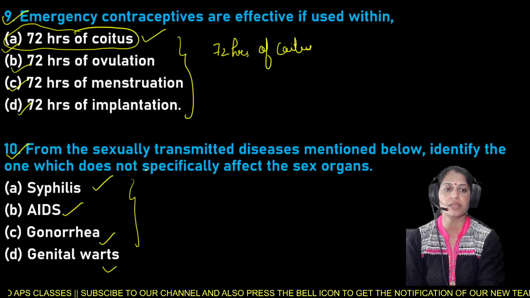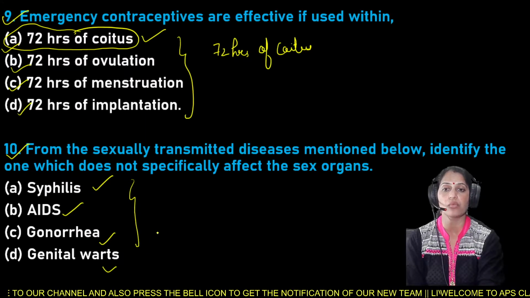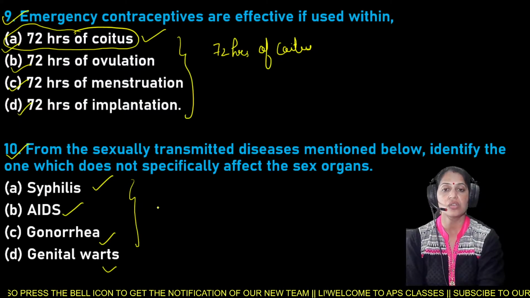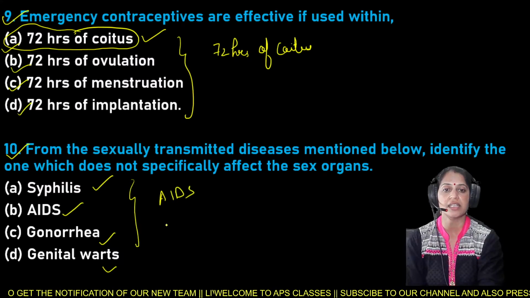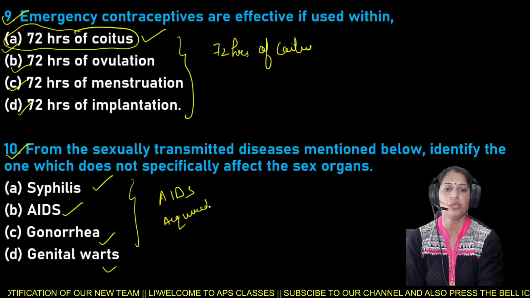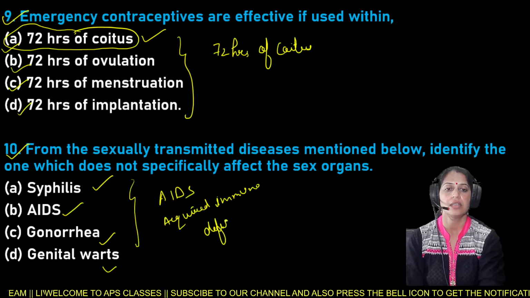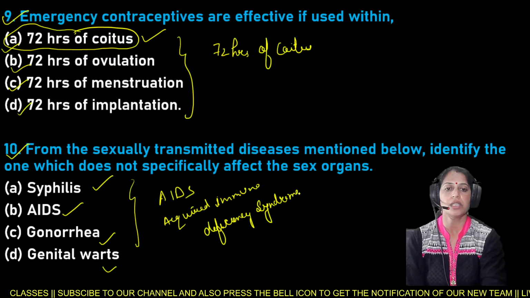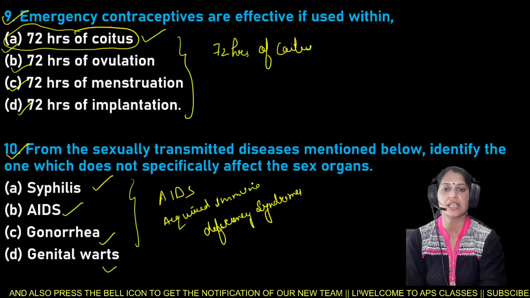So beta, these are the sexually transmitted diseases given below, and among them you have to identify which one does not specifically affect the sex organs. So only beta, not genital warts but only AIDS, that is acquired immunodeficiency syndrome. So here beta, only AIDS is the sexually transmitted disease that cannot affect the sex organs.